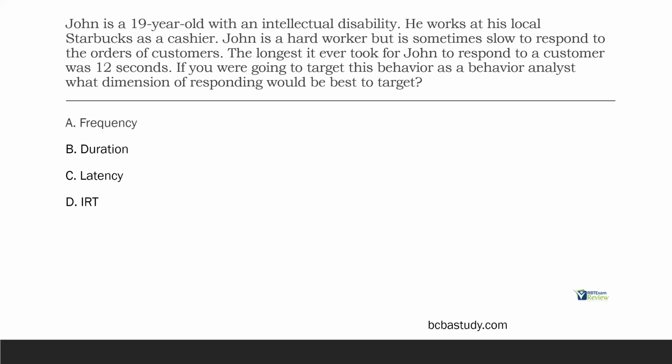What are we trying to do? We're trying to reduce the amount of time in between. So put another way, the time between what? The SD, which is the customer saying something, and the response, which is John's response. What dimension of responding focuses on the time between the SD and the response? Is it frequency? Well, no, frequency is simply a count, right? Duration would be the length of a single response, but we're looking for the time in between the SD and the first response. So C, latency, that's our answer, right?